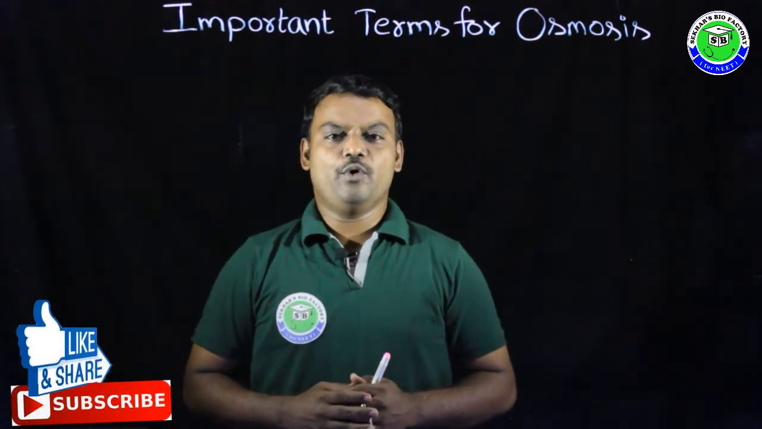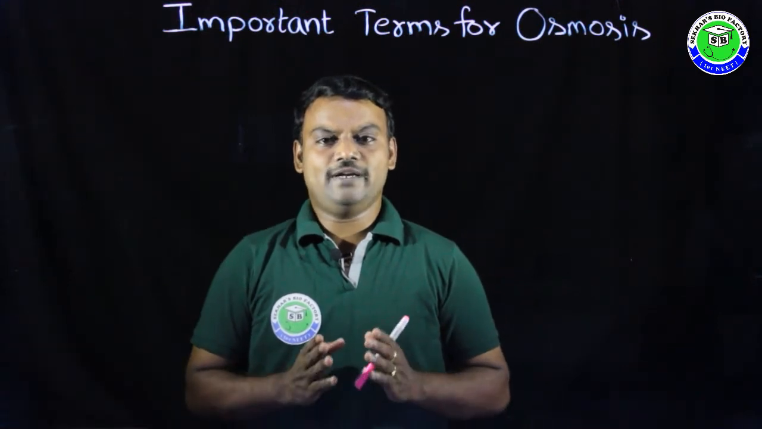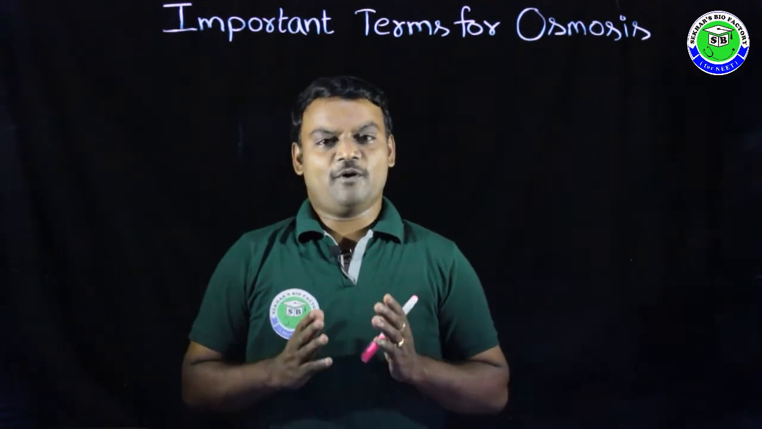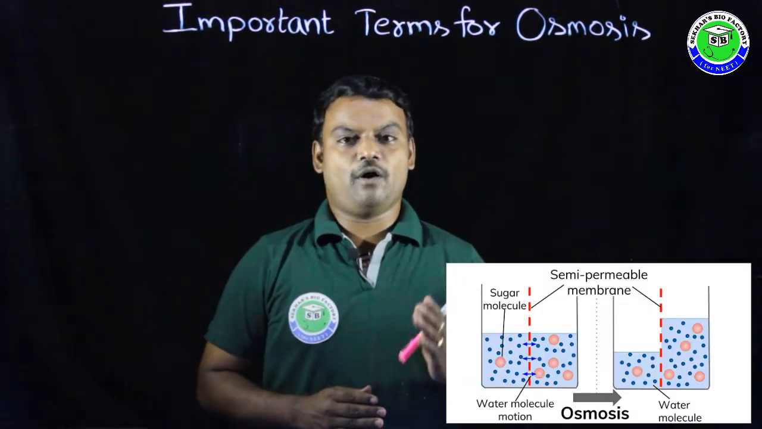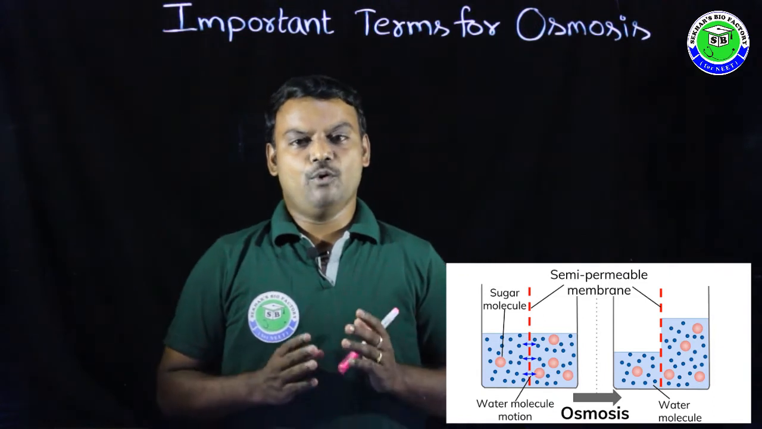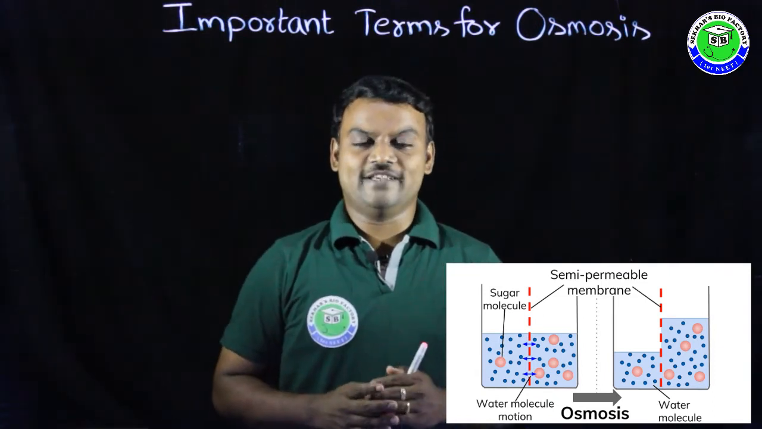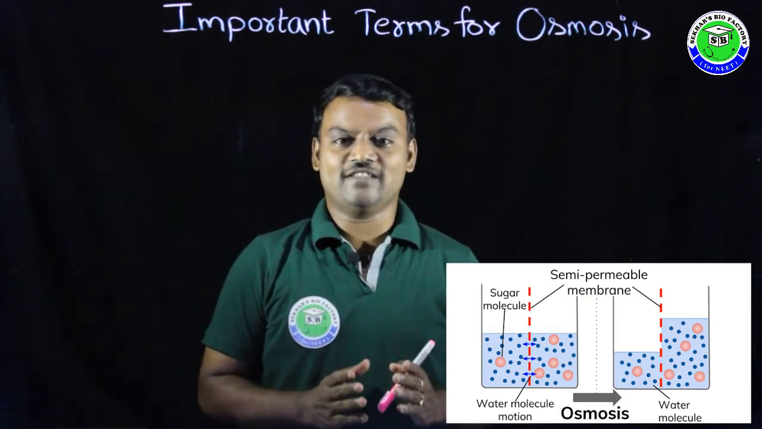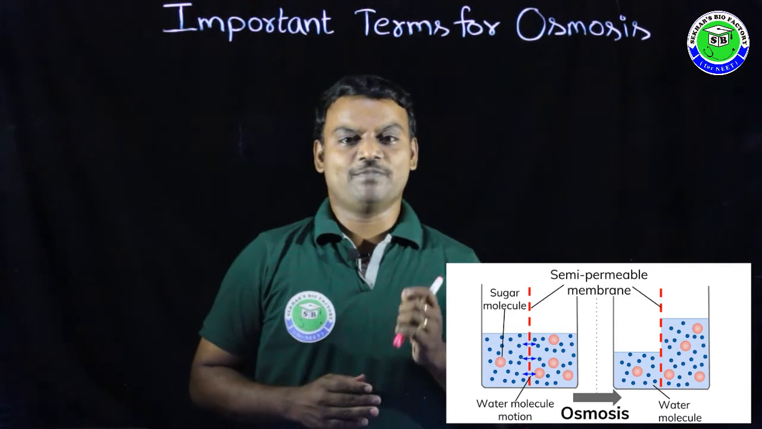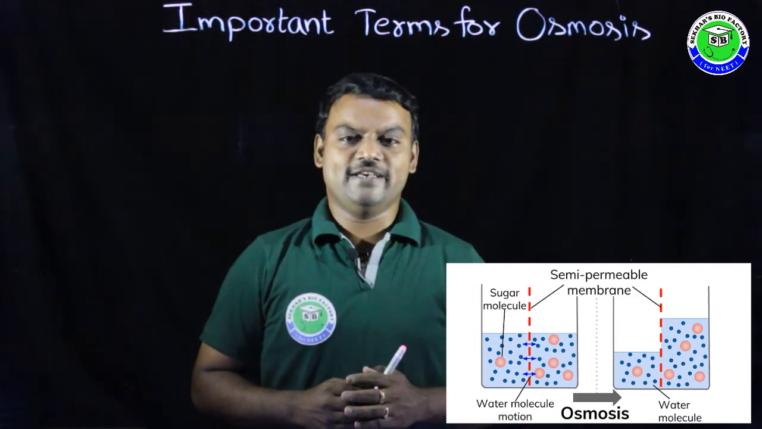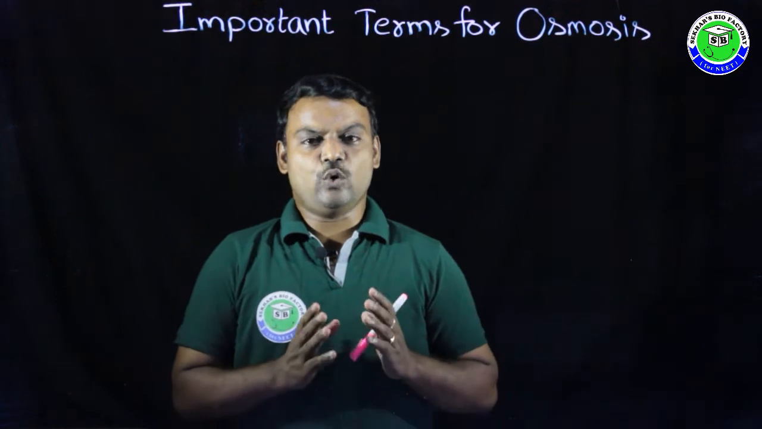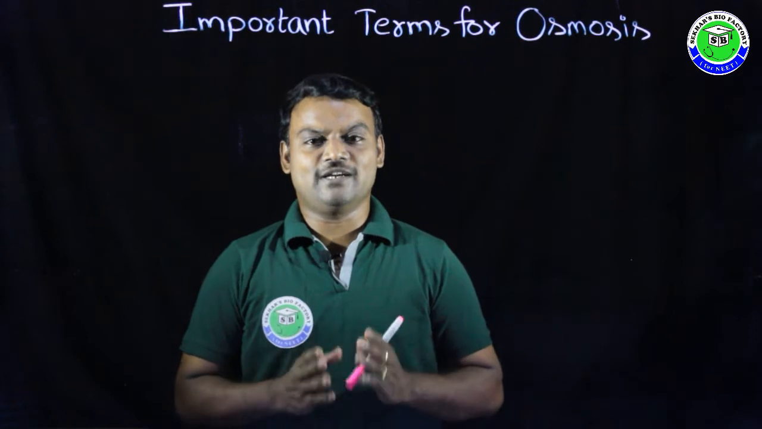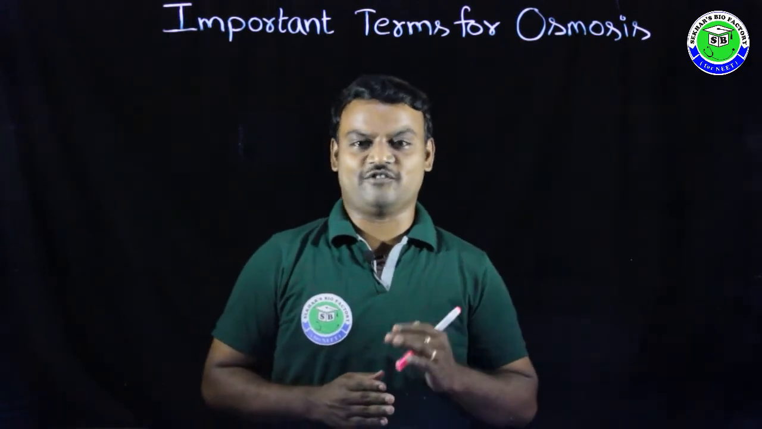In this video, I am going to explain some important terms related to osmosis concept. Because osmosis is a special type of diffusion. In this, the movement of molecules always takes place from the region of higher concentration to the region of lower concentration through a semi-permeable membrane, and it is called osmosis. To understand osmosis concept, first we have to know some important terms related to it.